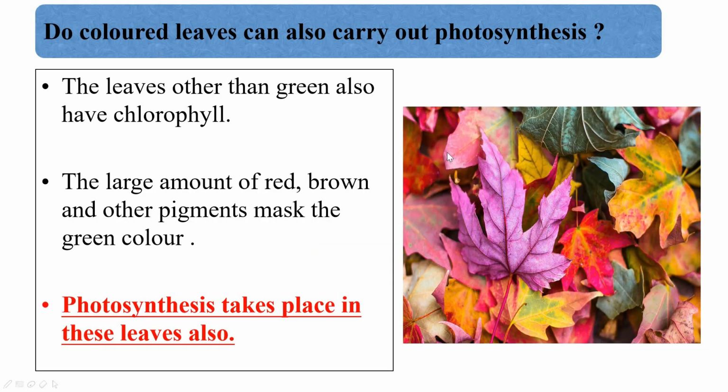Now we have studied that green leaves contain a pigment called chlorophyll, which helps to capture sunlight, and helps in the photosynthesis process. So do colored leaves also carry out photosynthesis? The answer is yes. The leaves other than green also have chlorophyll, and photosynthesis takes place in these leaves also. It's just that a large amount of red, brown or any other color masks the green color, but these leaves also have chlorophyll.